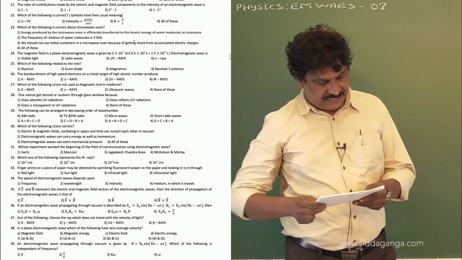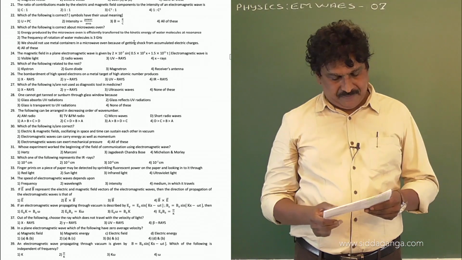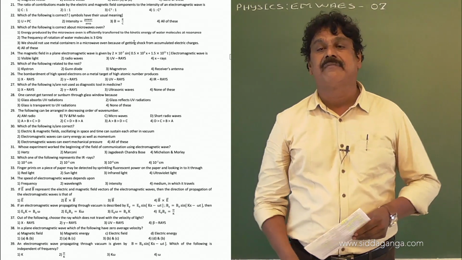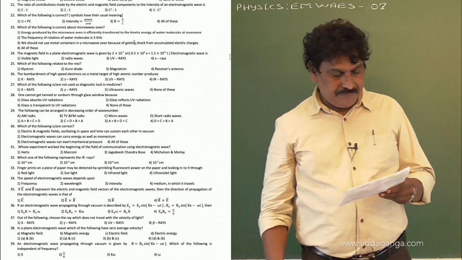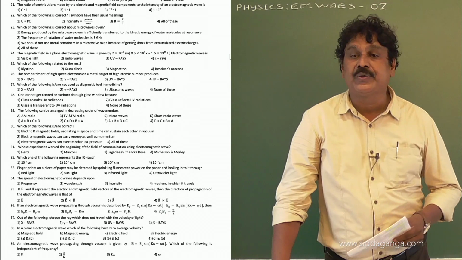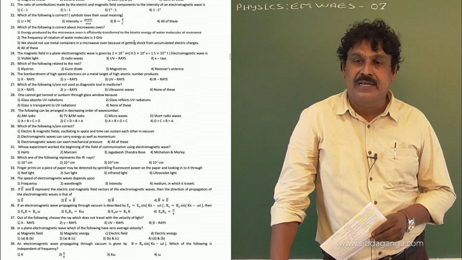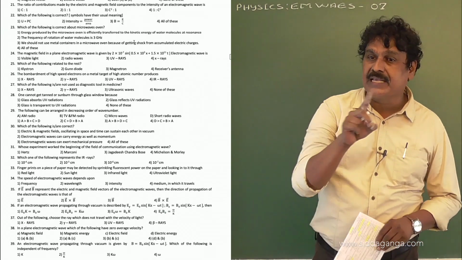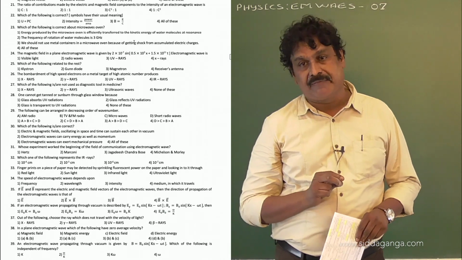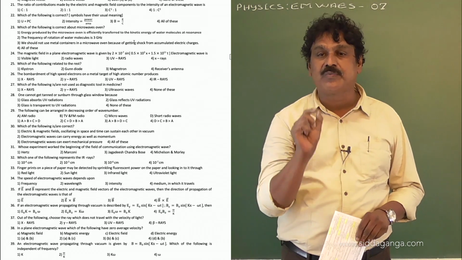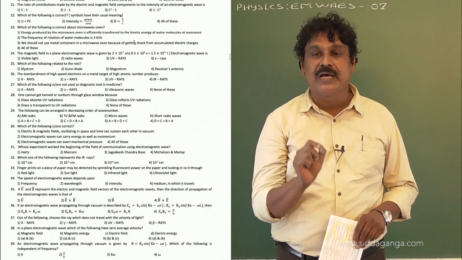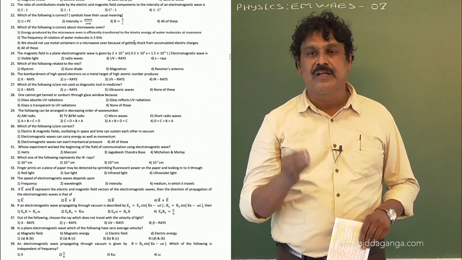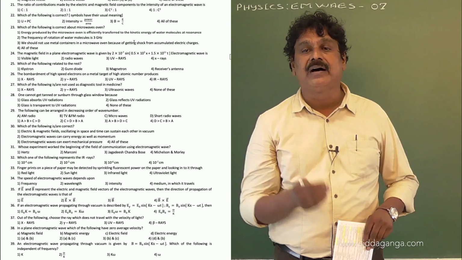Now question number 37. Out of the following, choose the ray which does not travel with the velocity of light. Here X-ray, gamma ray and UV rays are all electromagnetic waves and travel with the speed of light. But beta rays are not electromagnetic waves. Beta rays are nothing but fast moving electrons produced during radioactivity, during the beta decay of the nucleus.